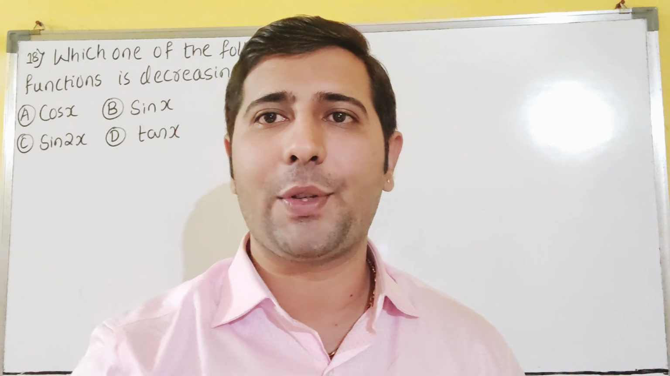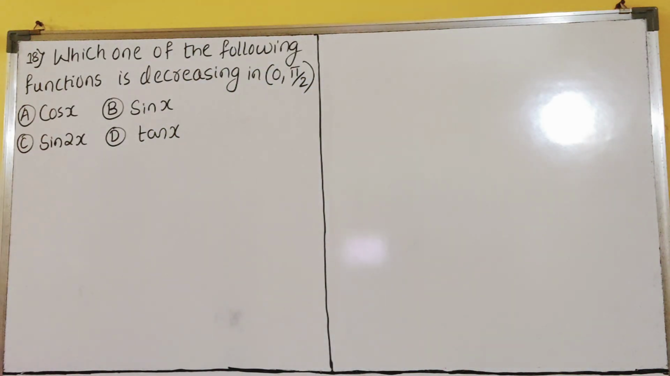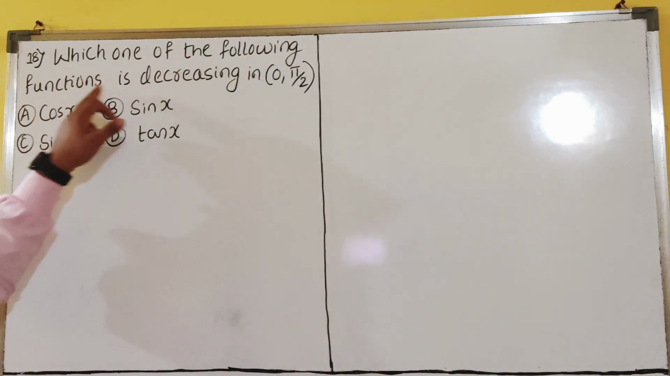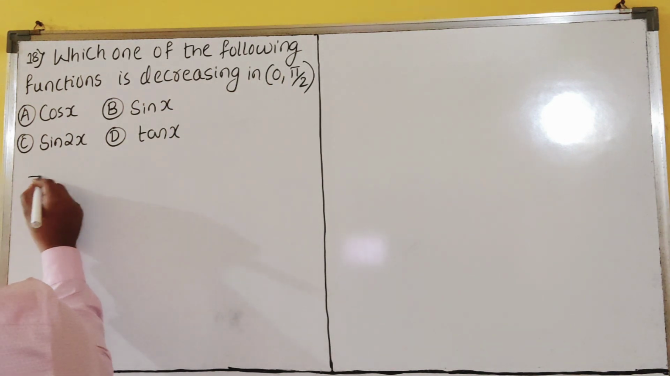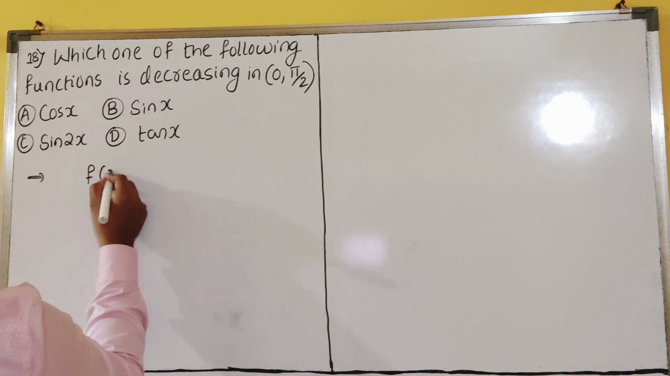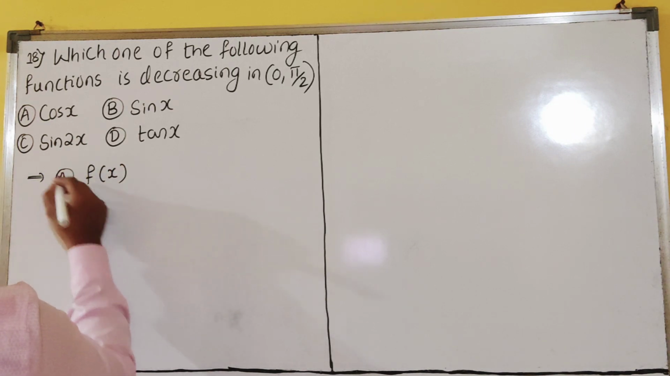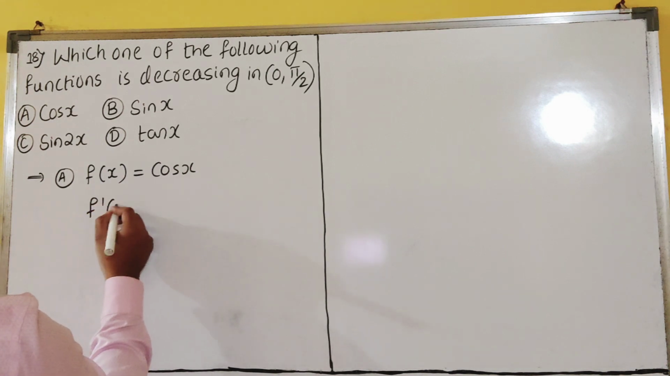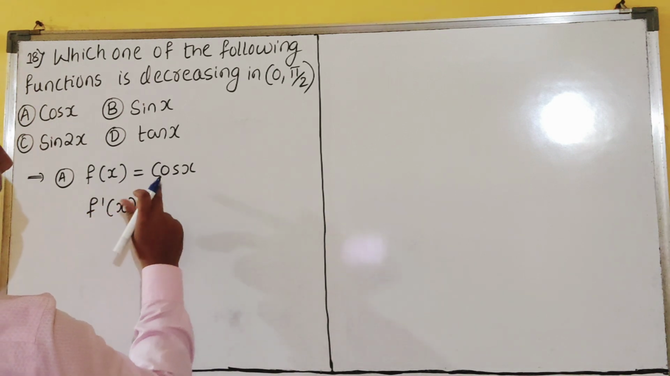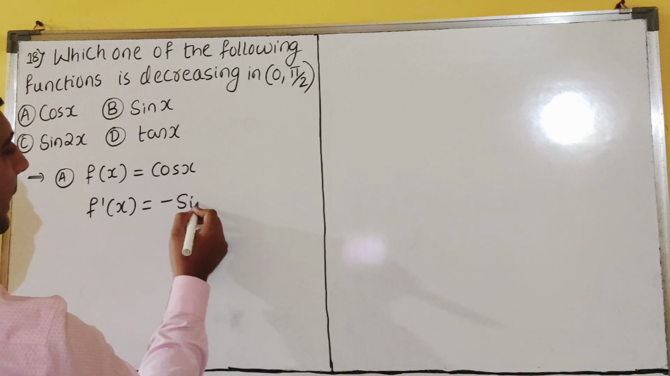Let us see the next question, dear students. Question number 18. Which of the following functions is decreasing in 0 to pi by 2? Very easy, dear students. Let us see the first option. Option A is given as f of x is equal to cos x. So what is the derivative of cos x, dear students? f dash of x, the derivative of cos x, is minus sin x.